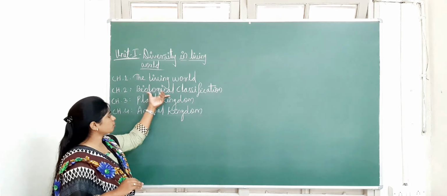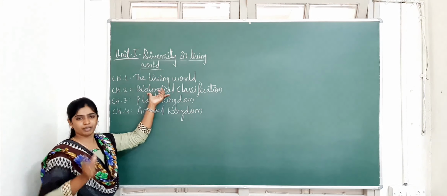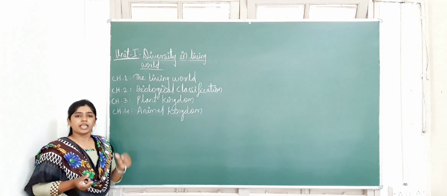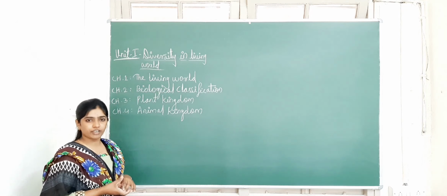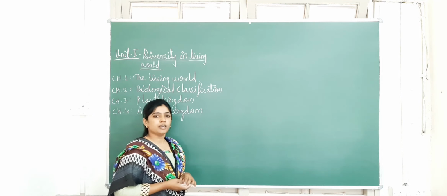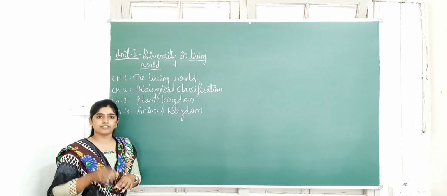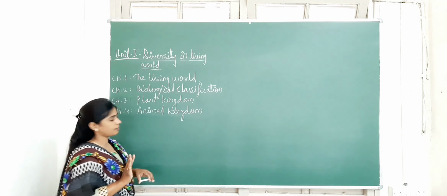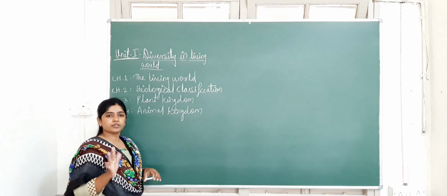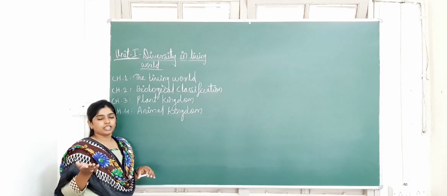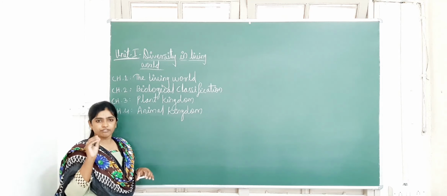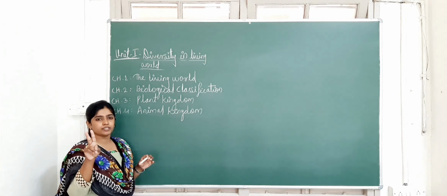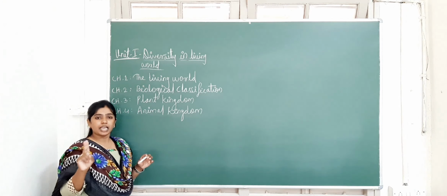They have been distributed according to their characters and similarities, which you are going to study in biological classification. In the classification, you are going to study the 5 kingdom system of classification, which means the organisms are classified into 5 kingdoms. You will study that in detail in the second chapter. What are those 5 kingdoms? Monera, Protista, Fungi, Plantae and Animalia. Among them, we will focus on the last 2 kingdoms, Plantae and Animalia.